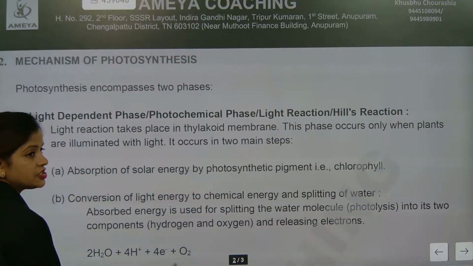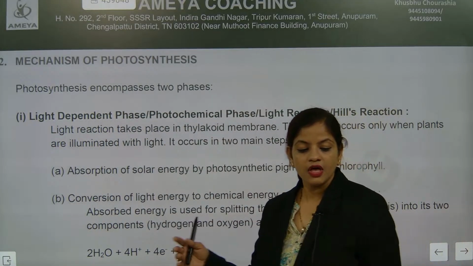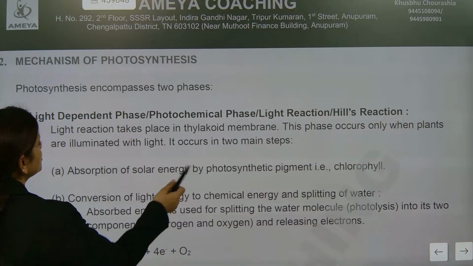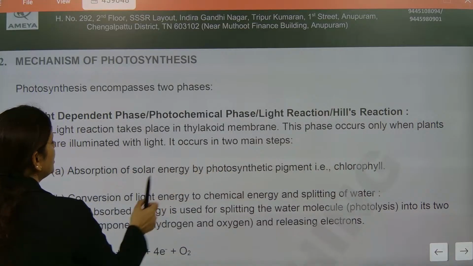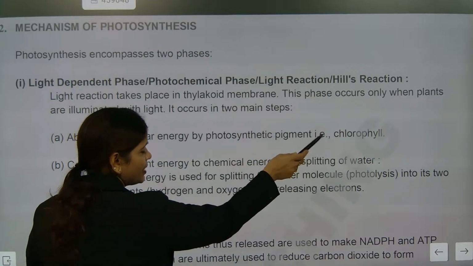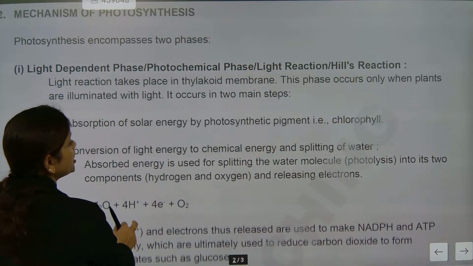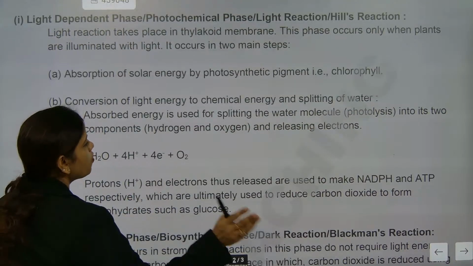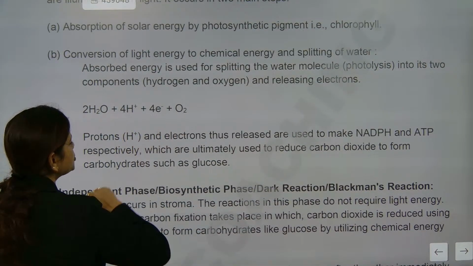So what are the three major steps of the reaction? Only one time we will remember the three major steps. The light dependent phase is called the photochemical phase. That will take place when light is absorbed by the thylakoid membrane. After that, what will happen? Absorption of sun energy by the photosynthetic pigment. Chlorophyll will absorb it. Then conversion of light energy into chemical energy. And what are they doing? Splitting of the water molecule. Understood? Splitting of the water molecule into H plus and OH minus.